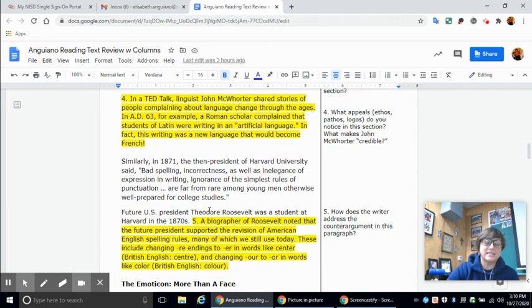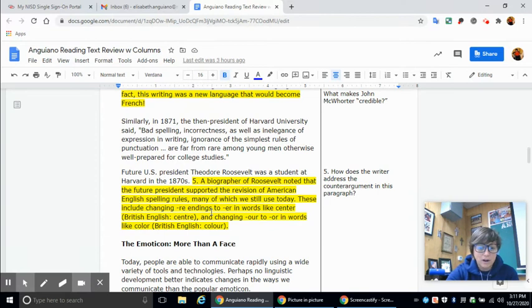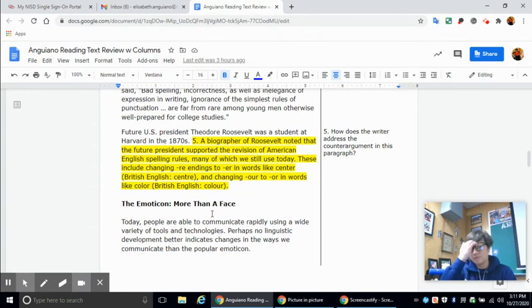Similarly, in 1871, the then president of Harvard University said bad spelling, incorrectness, as well as inelegance of expression in writing, ignorance of the simplest rules of punctuation are far from rare among young men otherwise well prepared for college studies. Future U.S. President Theodore Roosevelt was a student at Harvard in the 1870s.